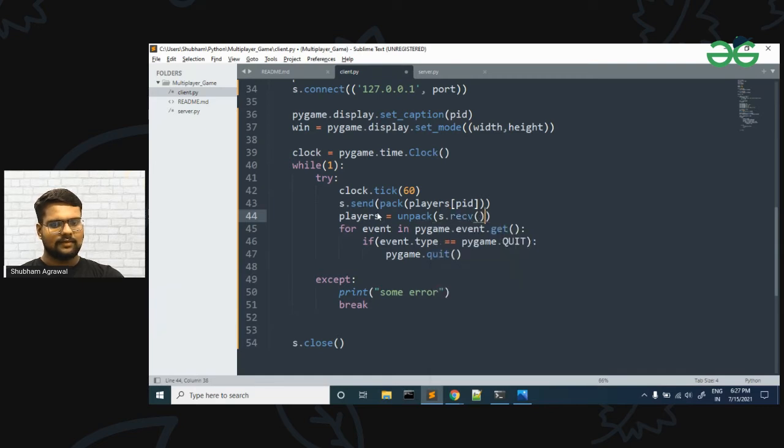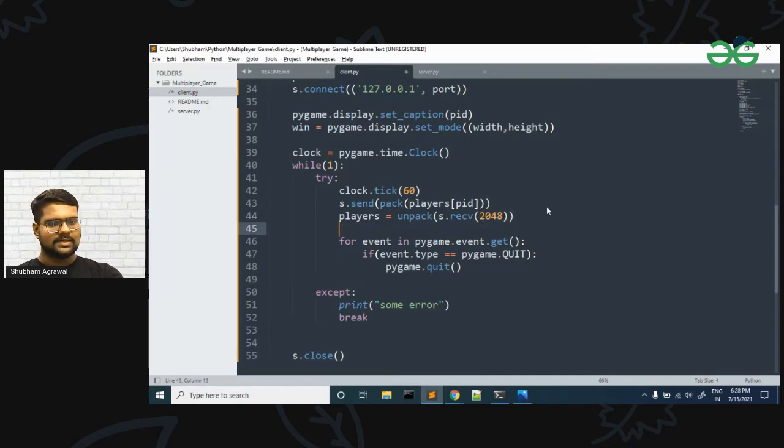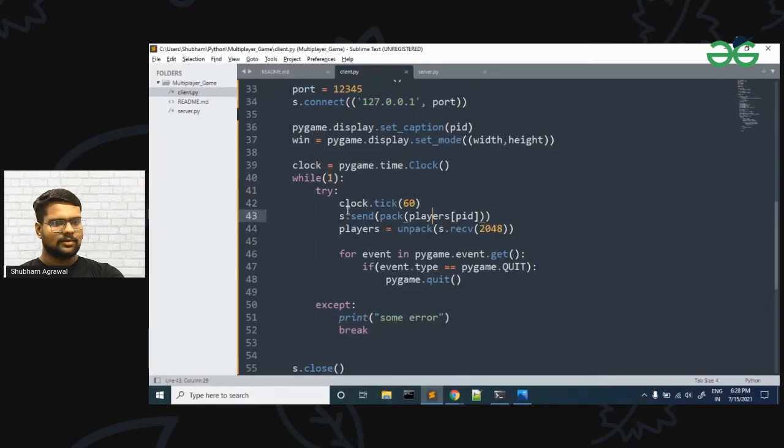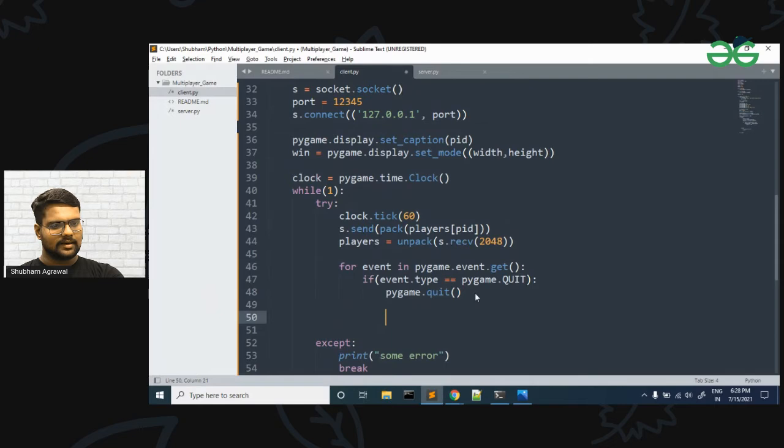Okay, in this we will have to pass the length, and it will be 2 KB. Now we have the players data. We have sent our current player data, and then we have received all players data so that we can display it in our game window. We will see the server side code for it, but before that, after getting the data, we will redraw our window.